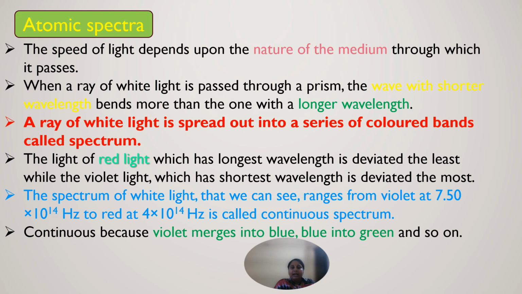The emission of atoms in the gas phase does not show a continuous spread of wavelength from red to violet. Rather, it emits light only at specific wavelengths with dark spaces in between them. So that spectra is called line spectra or atomic spectra, because the emitted radiation is identified by the appearance of bright lines.